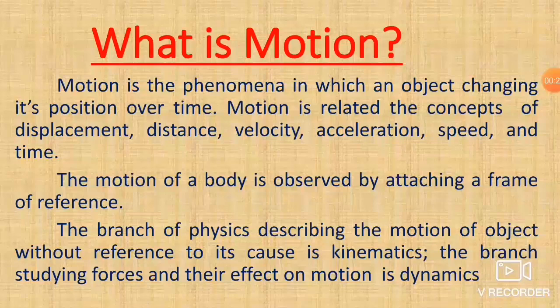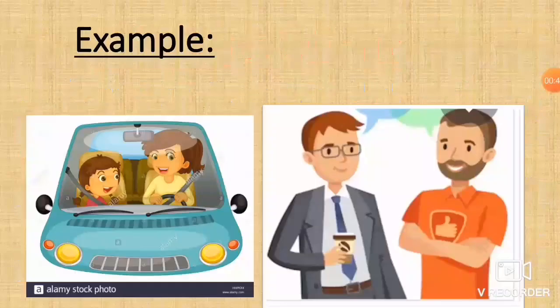The motion of a body is observed by attaching a frame of reference. The branch of physics describing the motion of objects without reference to its cause is kinematics. The branch studying forces and their effect on motion is dynamics.